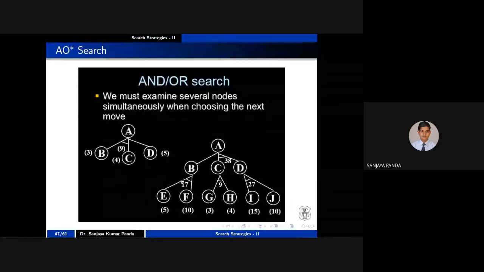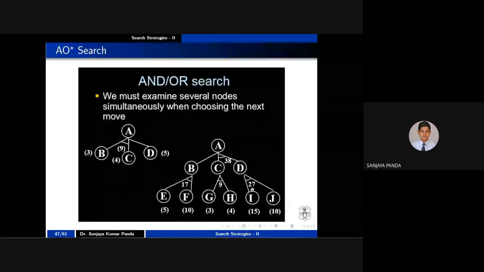So if A is following this particular path, it will get a solution with B. From B it is 17 and this link is 1. So one solution is 18. If you follow this particular path, it will provide you a solution with 18. But if you follow the next path, you have to take C and D combinedly. What is the cost of C? I can calculate from G and H, that is nothing but 3 plus 4 plus 1 plus 1, that is 9. Similarly, D I can calculate 15 plus 10 plus 1 plus 1, that is 27.